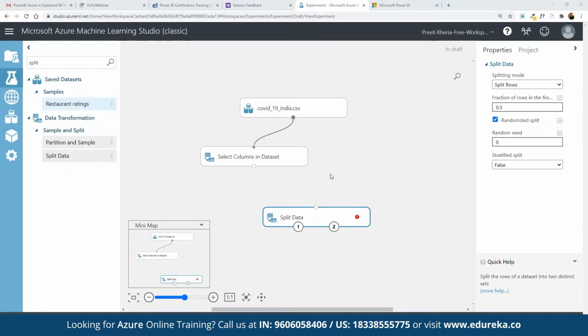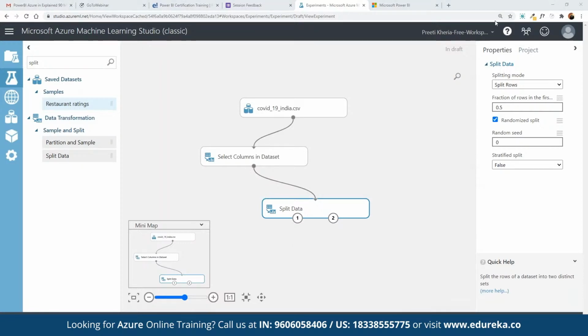So here we can split the entire data into training and test data, because we don't use the entire data set. We split the entire data set, and that's how we start working on it. Here we can split it into one training component and the other testing data. We can define the fraction we want to use. Let's suppose we want to select 75% of the current data set, so we define 0.75.